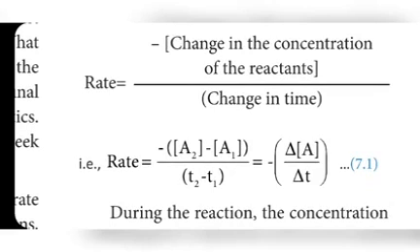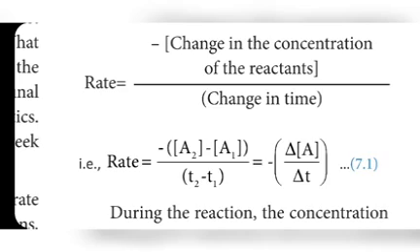A2 minus A1. A1 means initial concentration of reactant, A2 means final concentration of reactant. So change in concentration means the difference between initial concentration and final concentration of reactant. A2 minus A1 divided by change in time.